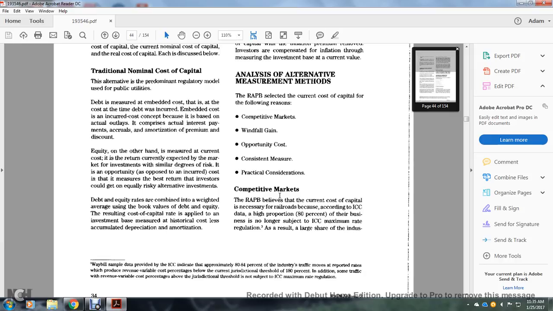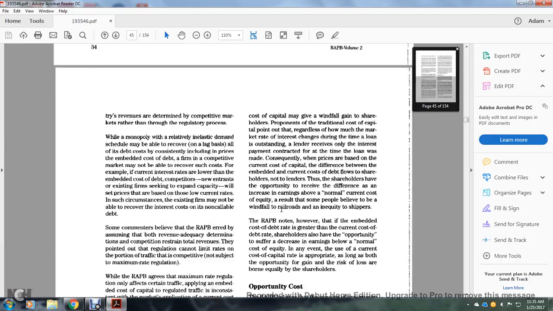Competitive market. The Railroad Accounting Principles Board believed the current cost of capital is necessary for the railroad. According to the Interstate Commerce Commission, a high portion, 80%, of the business is no longer subject to the Interstate Commerce Commission maximum rate regulation, as a large share of industry revenue is determined by the competitive market